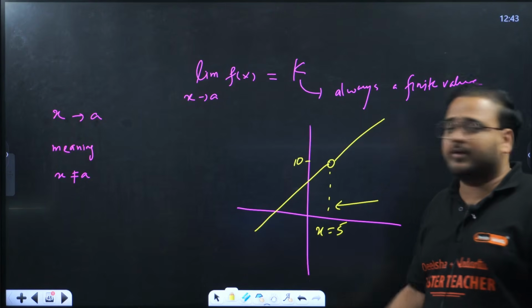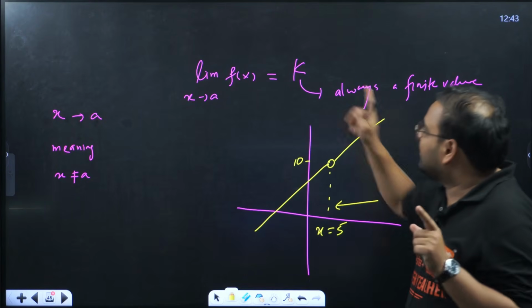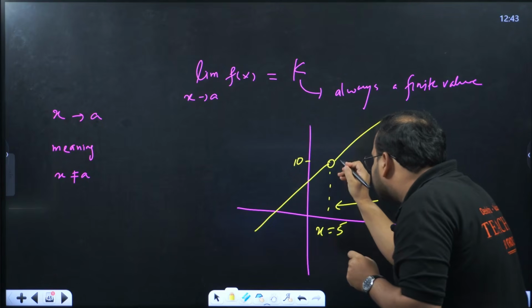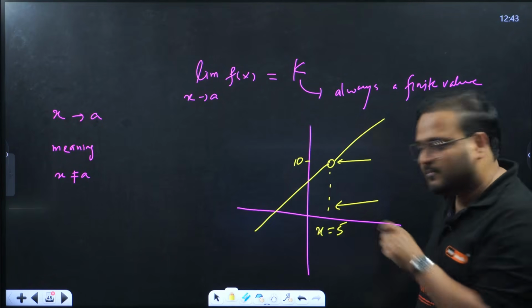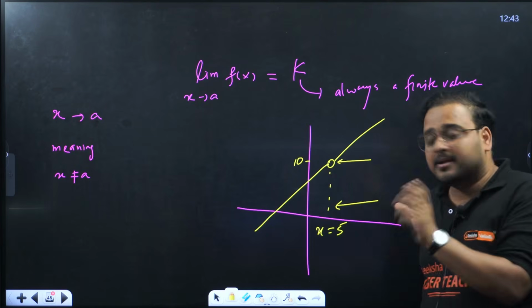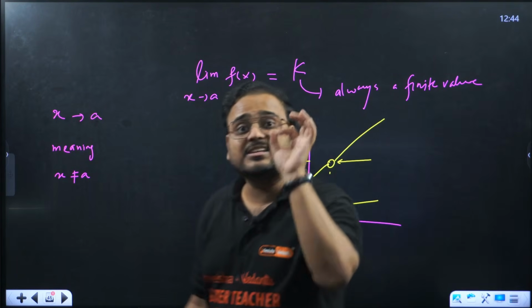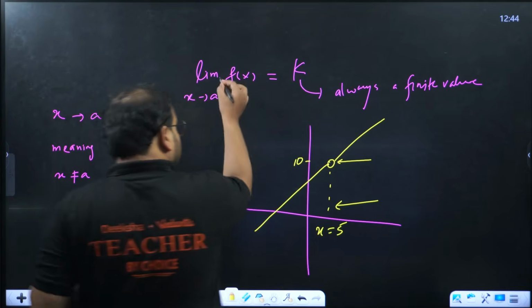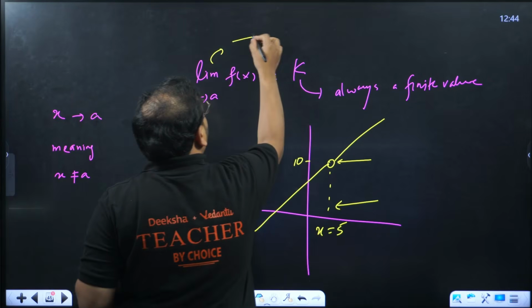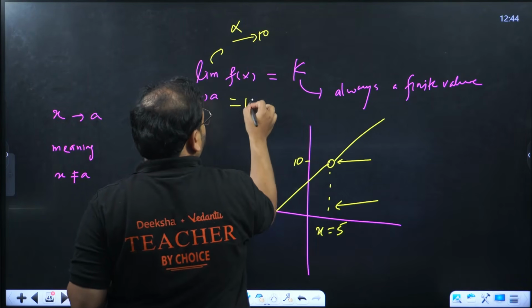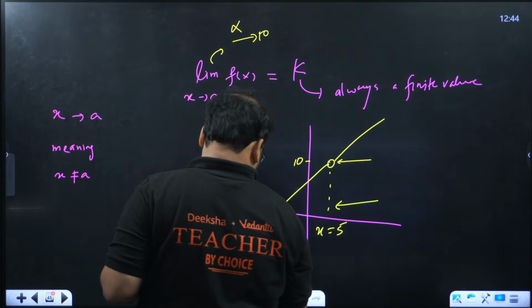Because it is open over here. As I said, limit value is always a finite value. Even if you are approaching from this side, it looks open, correct? But when you go in the function, the answer comes directly as 10. It is not 10 to 10. This value is not tending to 10. No, this is wrong. This is equal to 10 in the previous question.